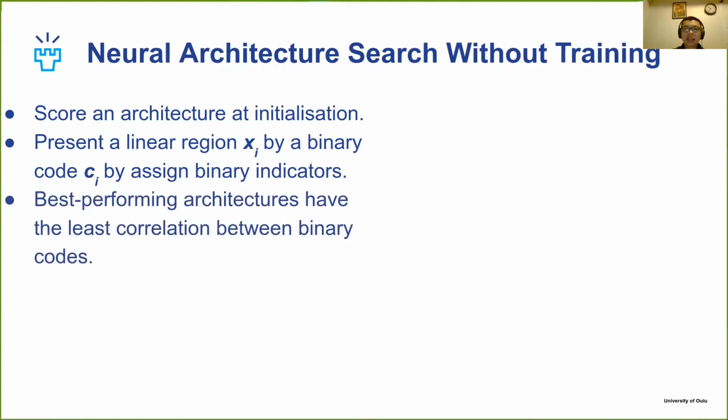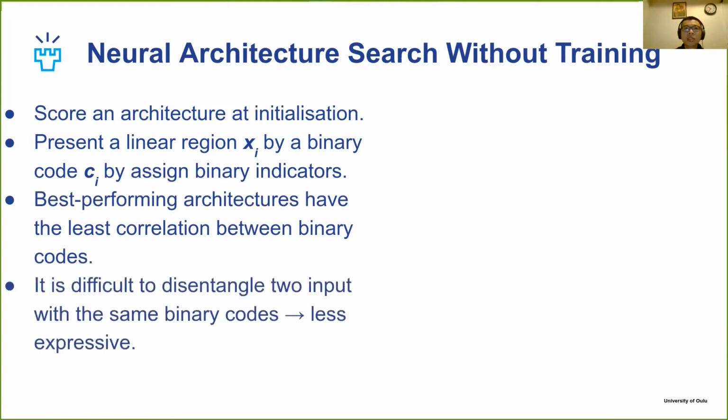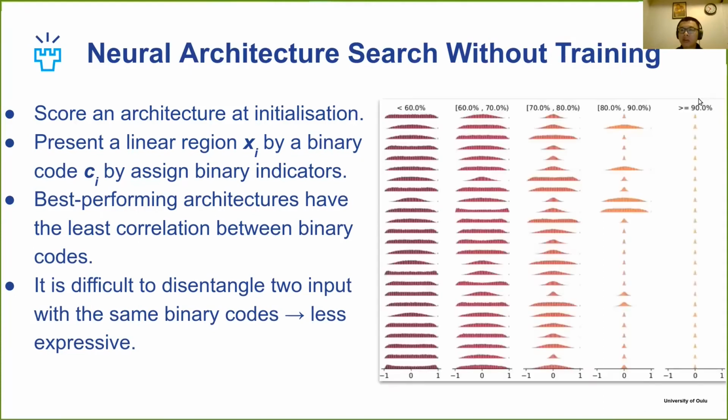The best performance architectures have the least correlation between their binary codes. This is because it is difficult to disentangle two inputs with the same binary codes, which means it is less expressive and usually leads to lower performance networks. For example, here, we can clearly see that best performance architectures tend to have very low correlation, while low performance architectures have higher correlation. Using this idea, we can significantly reduce the time to search for an optimized model.